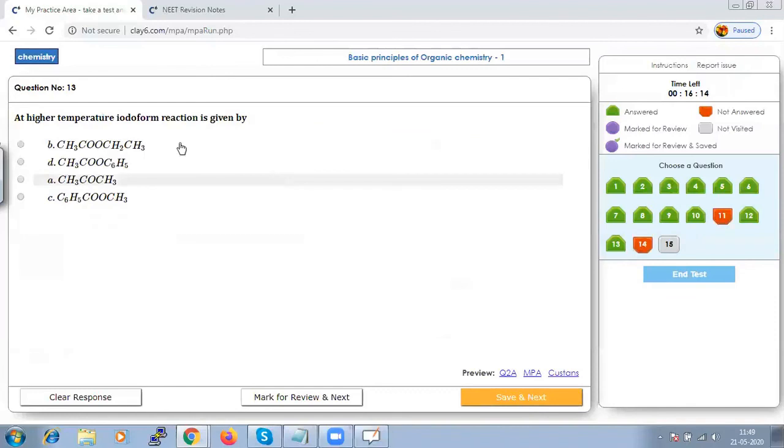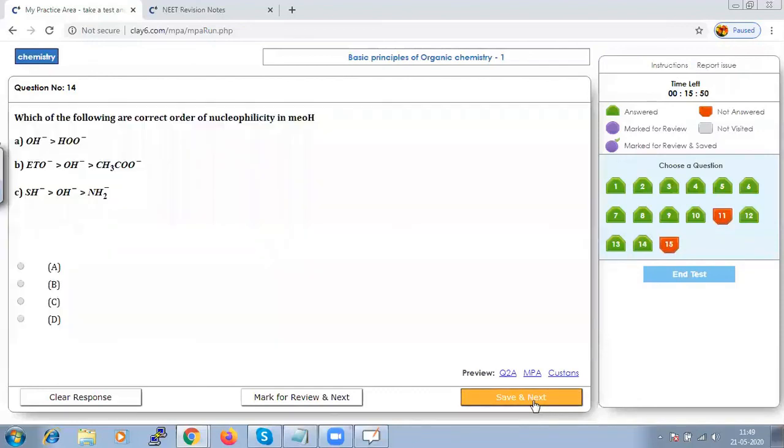At higher temperature, iodoform reaction is given by. We will learn in detail about iodoform reaction in a coming chapter, but our answer should be CH3COCH3. Save that and go to next.